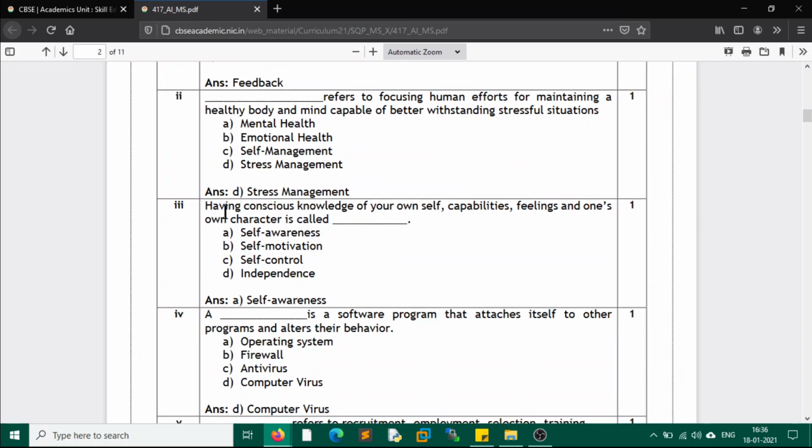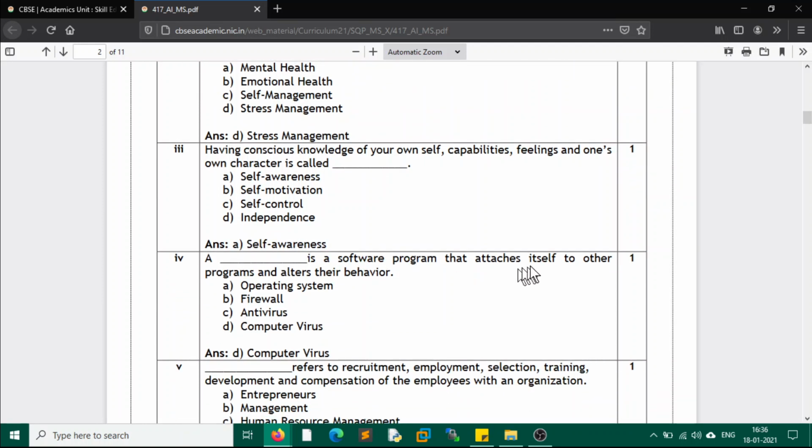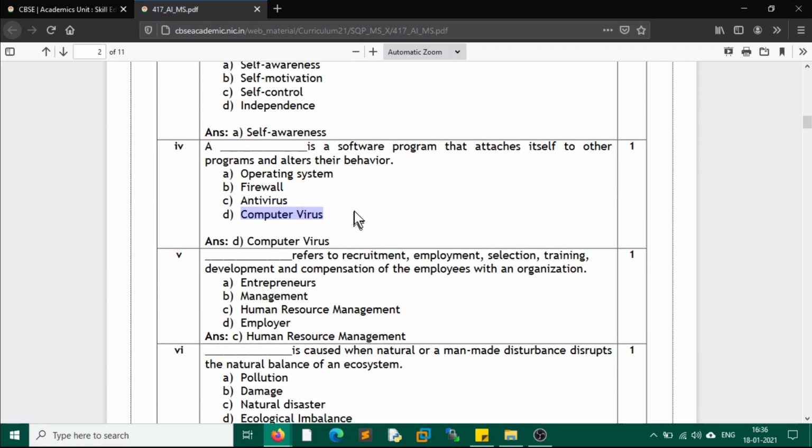Next, having conscious knowledge of your own capabilities, feelings and one's own characteristics is called self awareness. If you are aware about yourself, your capabilities and confidences, your weaknesses, that is called self awareness. Next, a dash is a software program that attaches itself to other programs and alters their behavior, and this is called a computer virus. Viruses attach themselves to another program or software in your computer, and then change the behavior of the software. Question 5, dash refers to the recruitment, employment, selection, training, development, and compensation of the employees within an organization, and this is called human resource management.